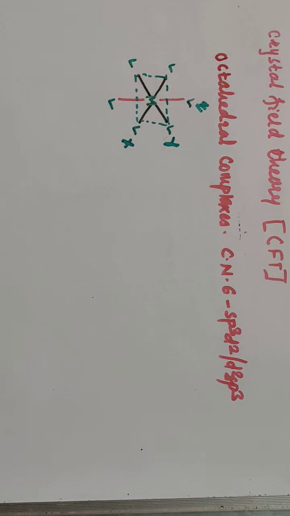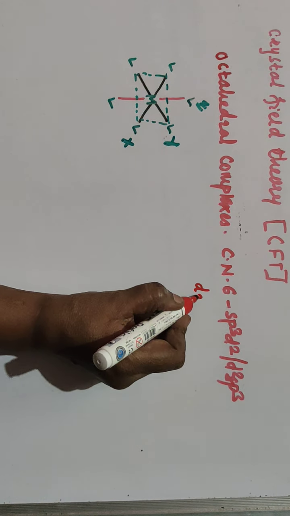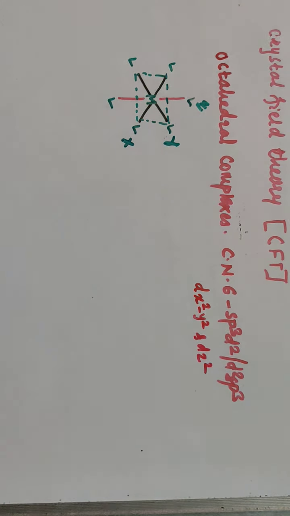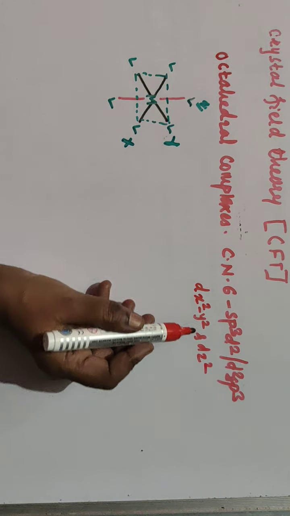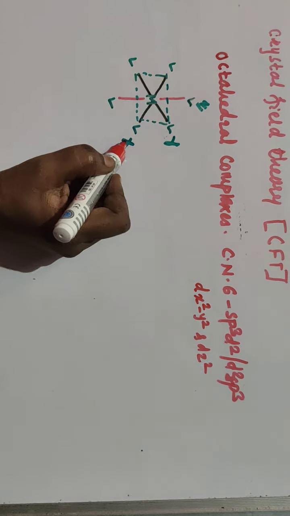In crystal field theory, one more assumption is that there is a splitting of only the d orbitals. The s and p orbitals remain as they are; there is no splitting of s and p orbitals. And in the d orbitals, I told you which d orbitals are used here: dx square minus y square and dz square orbitals are used in the sp3d2 hybridization. So here, these dx square minus y square and dz square orbitals are lying on the axis, and hence suppose this is the x, y and z axis.